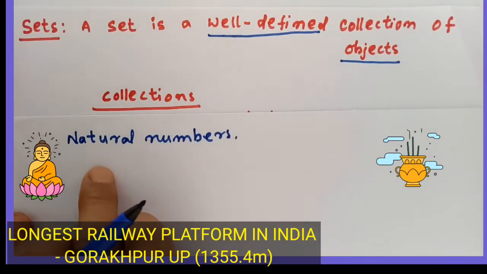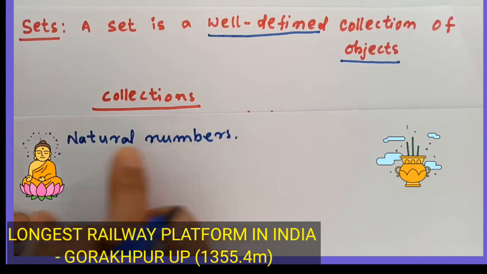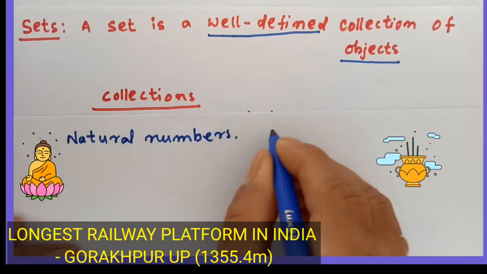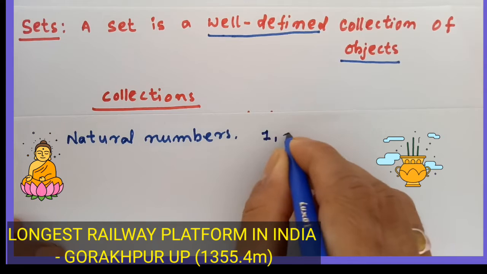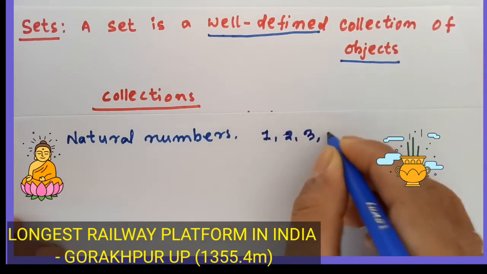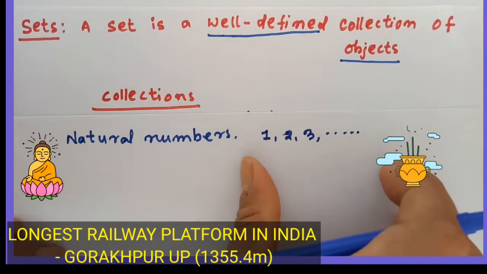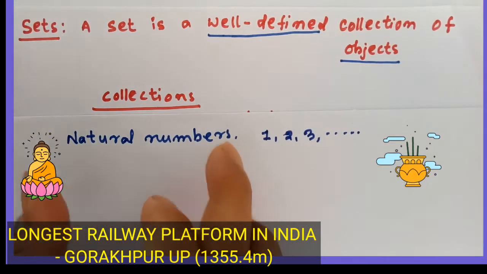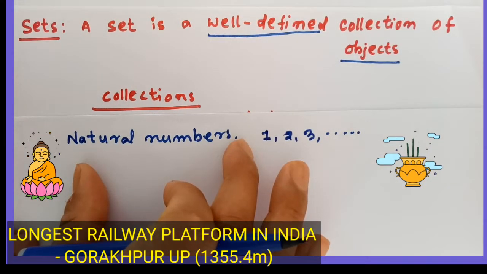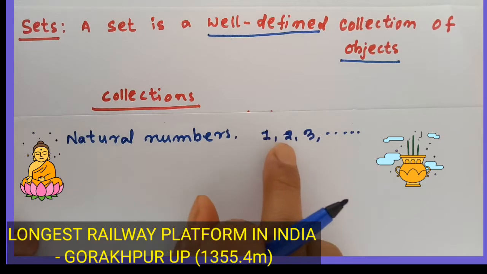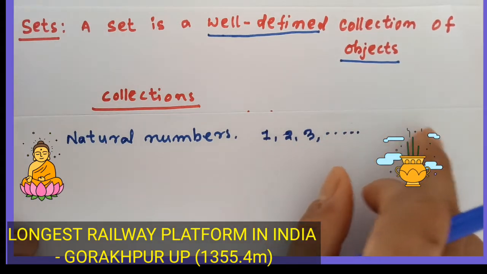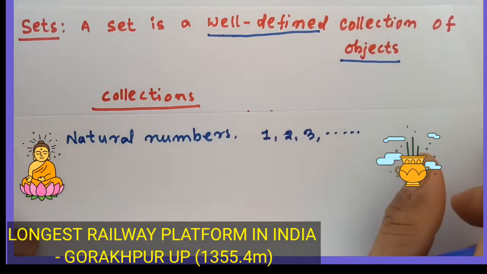Suppose our collection is natural numbers. As you see here, natural numbers means the numbers which start from 1 and go up to infinity. So when we form a group of the natural numbers, we write 1, 2, 3, 4, 5, 6, going on to infinity.